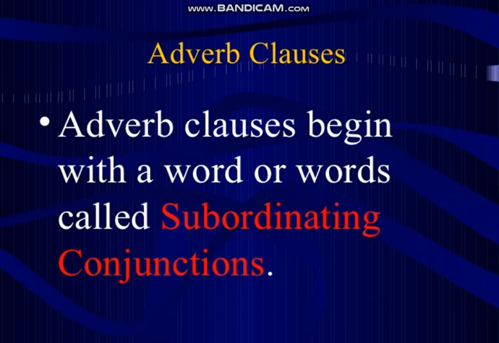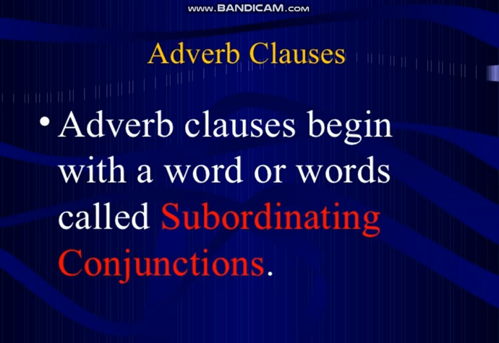Then, as you know, I have already mentioned that it usually starts with a subordinating conjunction. Adverb clauses begin with a word or words called subordinating conjunctions. We have discussed some coordinating conjunctions and some subordinating conjunctions and types of conjunctions earlier. There I mentioned that coordinating conjunctions are just few.